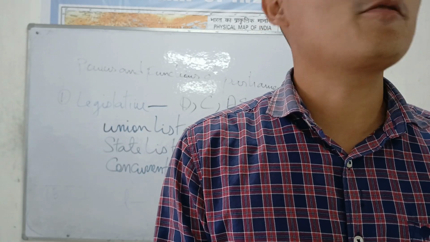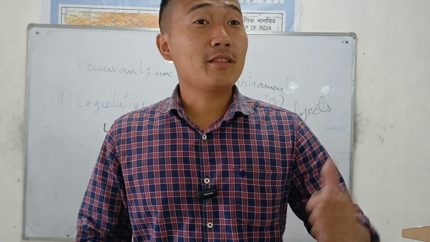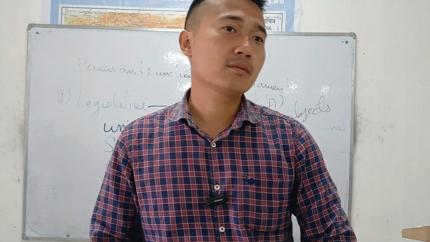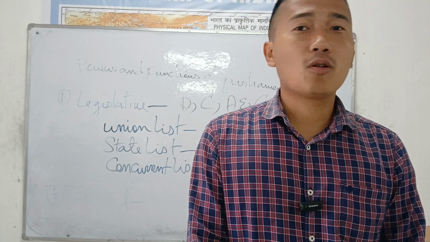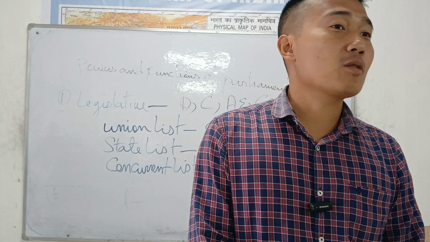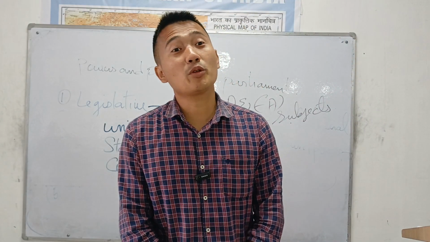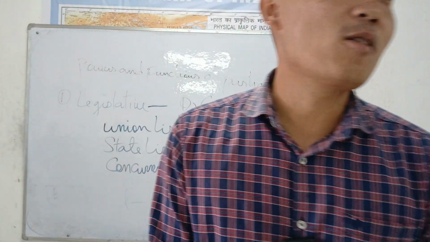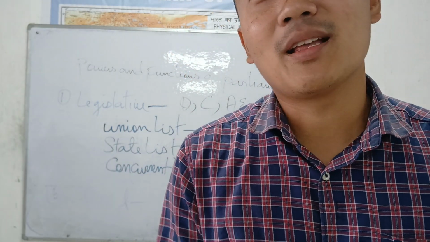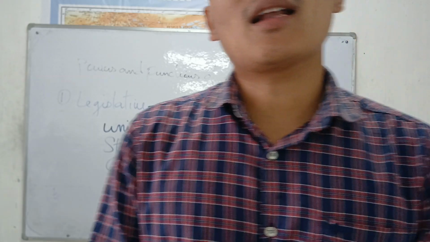Take the example, defense. We have the Navy, Air Force, and Army, right? So an Army officer will serve for 62 years. But who can increase the length of service? It is only the Parliament of India, not the state government. Currency. Currency means what?